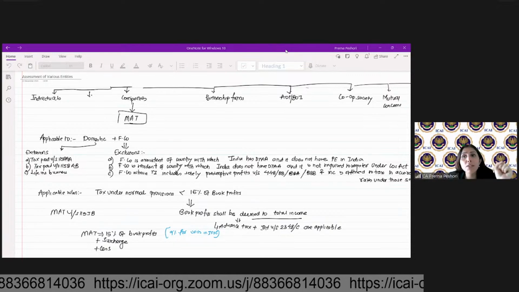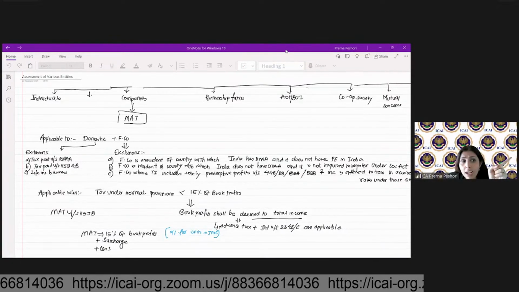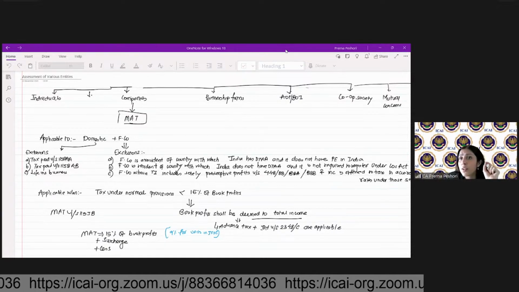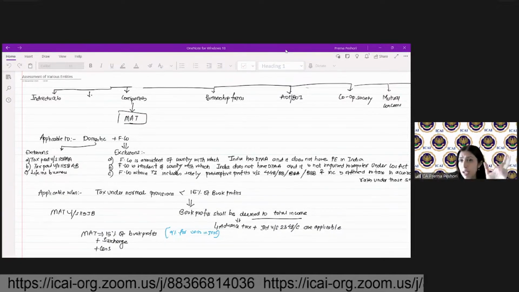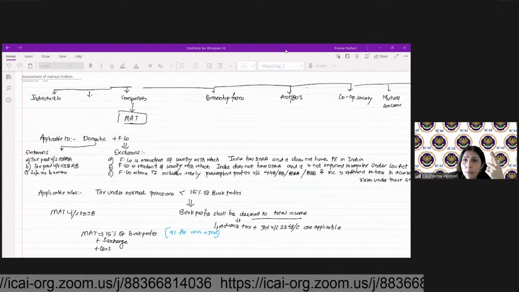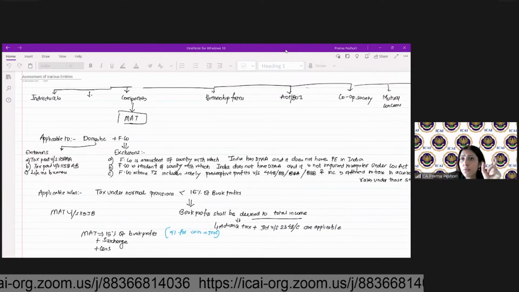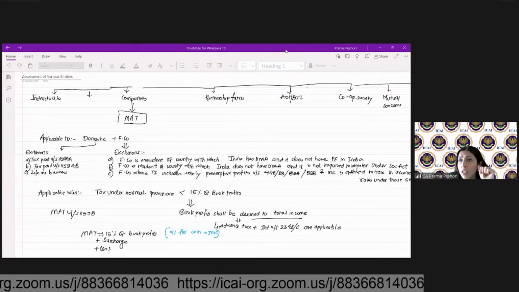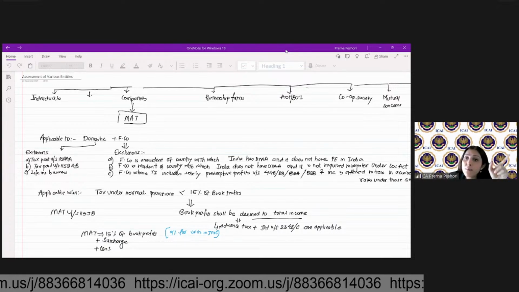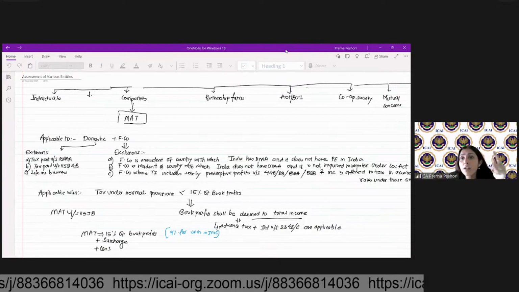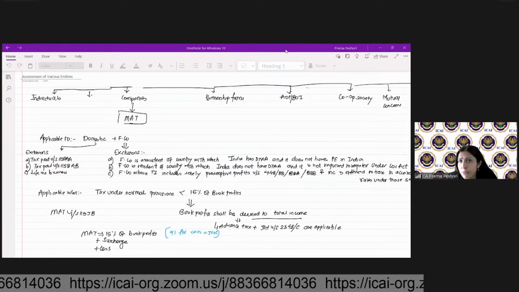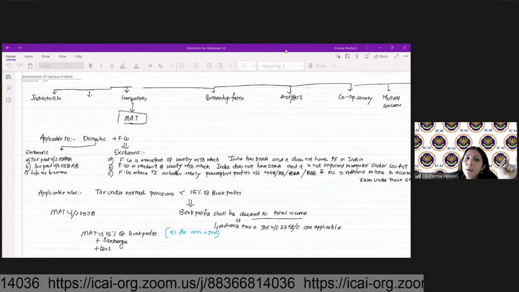Understood. So remember, we solved one question in the last to last class also on this particular point, wherein we discussed how in that question you were required to advise on the tax liability. So we calculated the normal tax, we calculated the MAT in that. However, the normal tax was more than MAT in that question, so therefore the MAT was not applicable. Then you also computed as per 115BAA, and we concluded that the tax liability is lower in 115BAA, so we should go for 115BAA, and in that case, the MAT will also not apply.